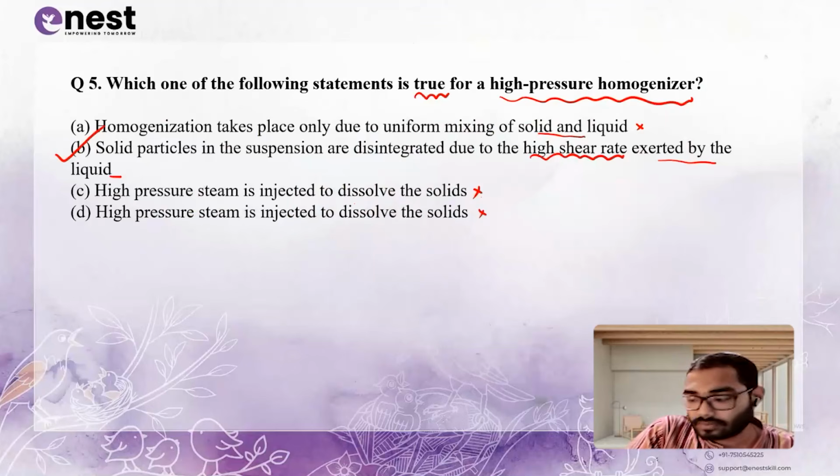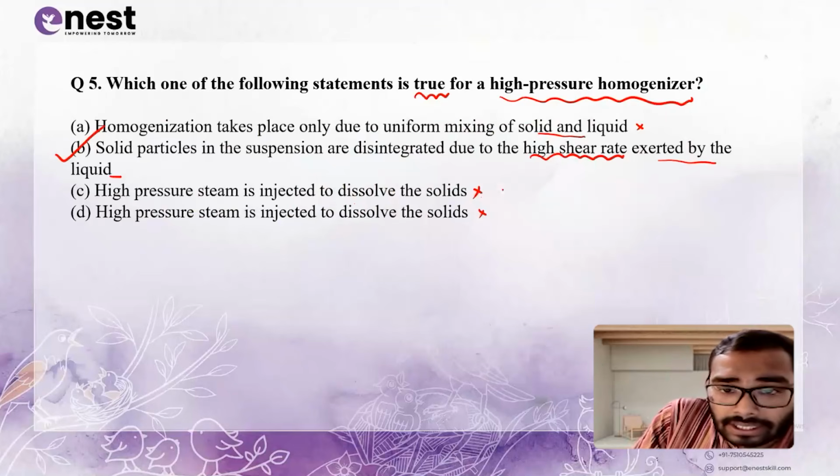Okay. So solid particles in the suspensions are disintegrated due to the high shear rate, as we are giving high pressure in the homogenization system that can be exerted by the liquid.